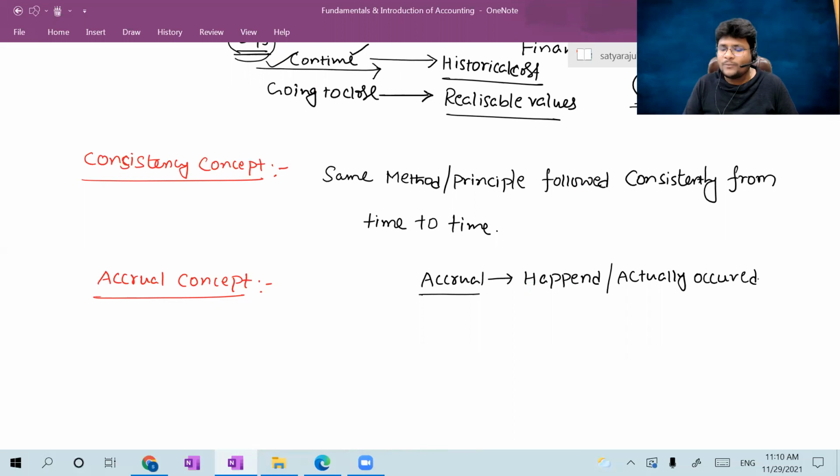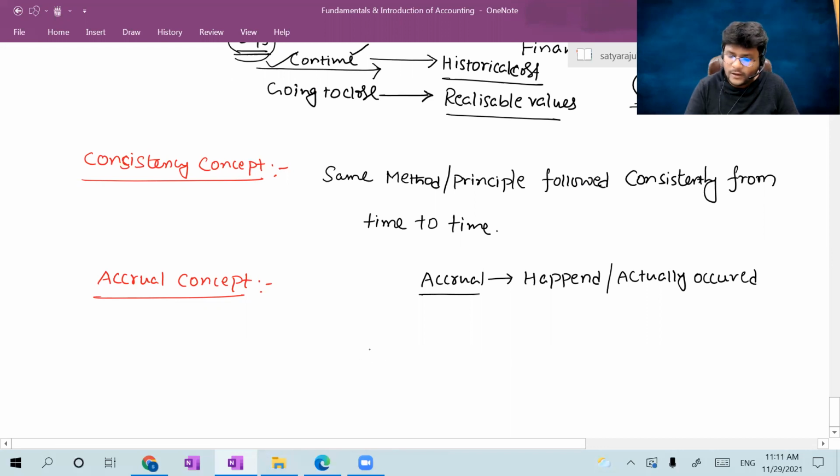I can give an example for better understanding of the sentence I just told. Whether an expenditure or income, it should be recorded into the books of accounts when it has actually occurred, right? Concentrate. I can put it this way.